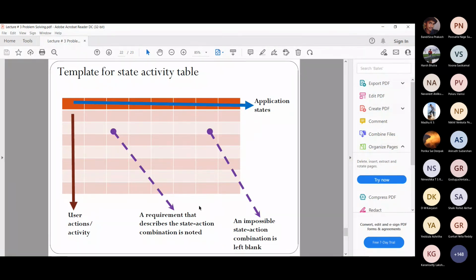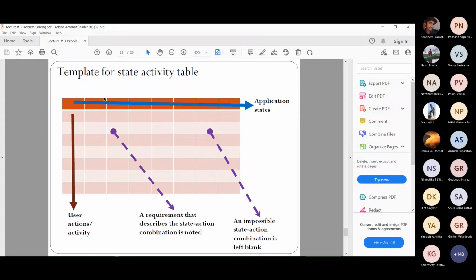Okay. And user actions or activity, like clicking the play button, clicking the pause button, then volume. I'm talking about a video player app. So the user actions could be clicking the play button, clicking pause, clicking the volume increase or speed increase, double click. All those are actions of the users, and these are different application states. Initially, before starting, the app has not started, isn't it? So we can say app not executing is some kind of state.